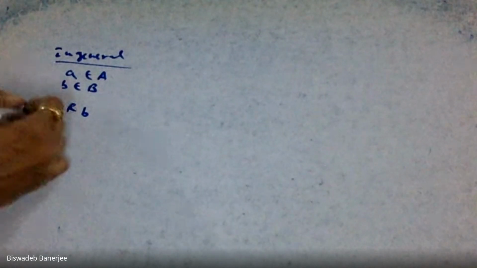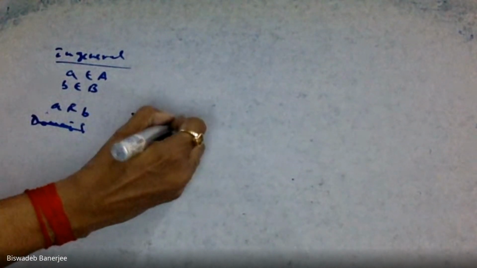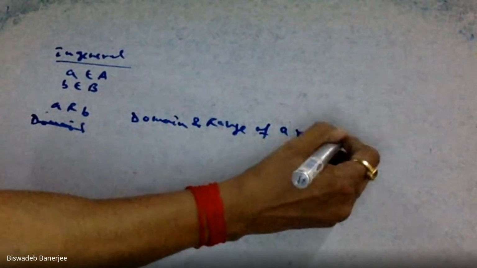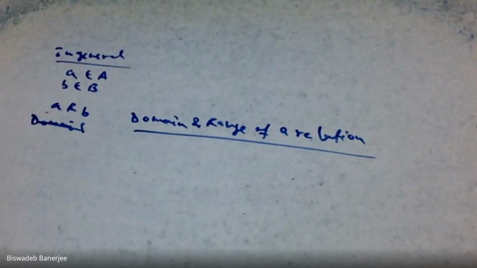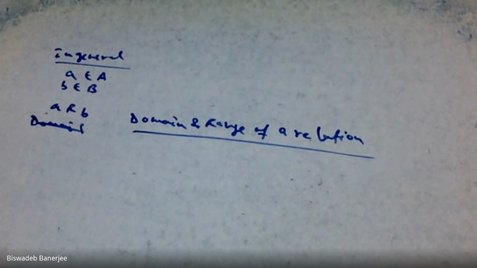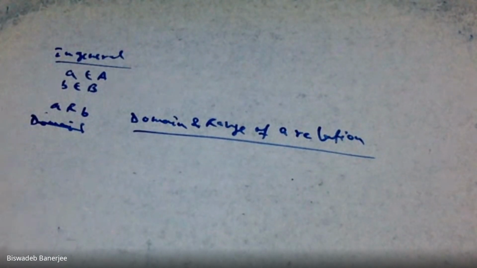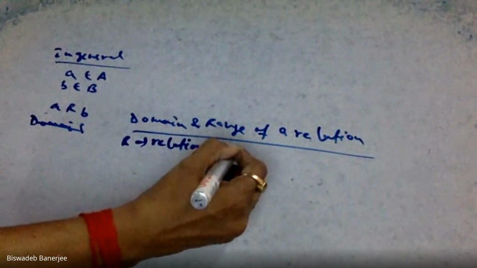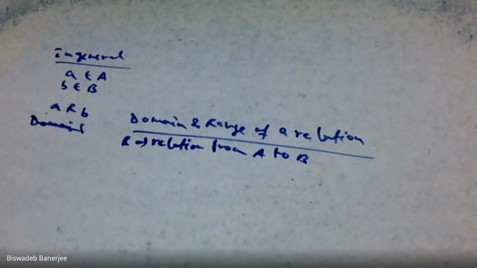Now, the second important concept: domain and range of a relation. What is domain and range? I shall give you an example on it. Always suppose R is a relation from A to B. Suppose capital R is a relation from A to B.